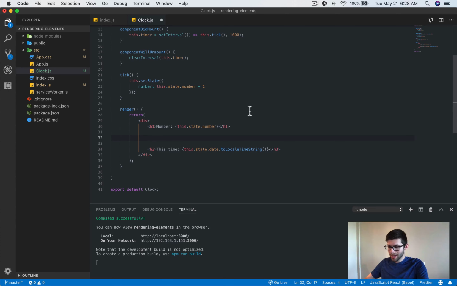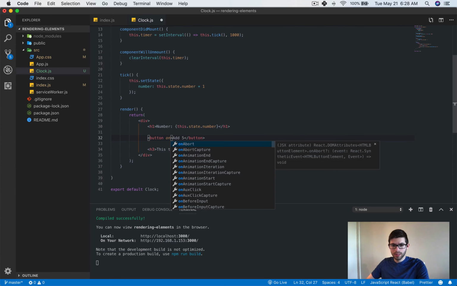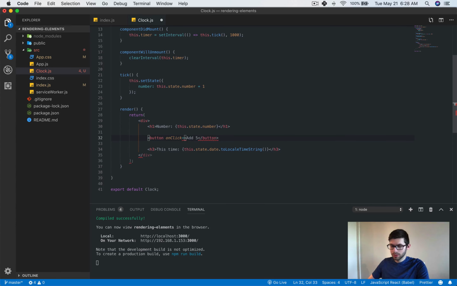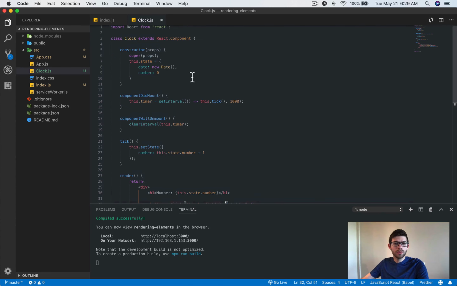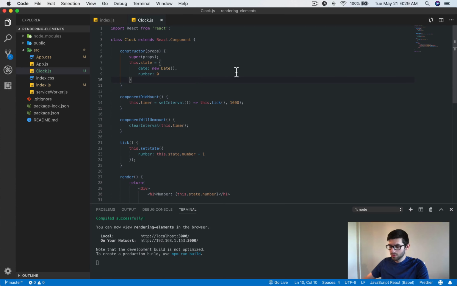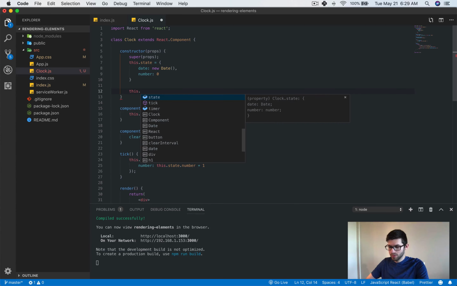So if I had a button, for example, and it said add 5, and then inside here, let's add an onClick event and say this.handleAdd1, and then we will just bind to that real quick.